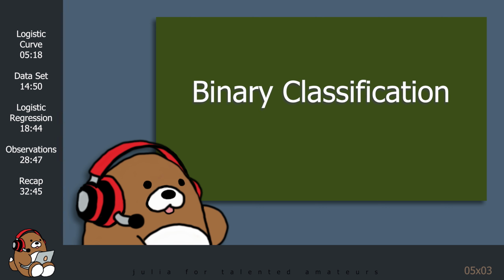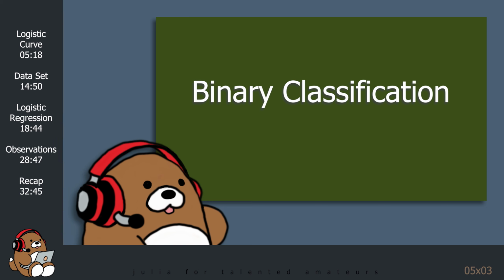Classification problems with only two possible outcomes are known as binary classification problems. It's possible for a classification problem to have more than two outcomes, but since we're still learning the basics of machine learning, we're going to focus on a simple binary classification problem for today's tutorial.